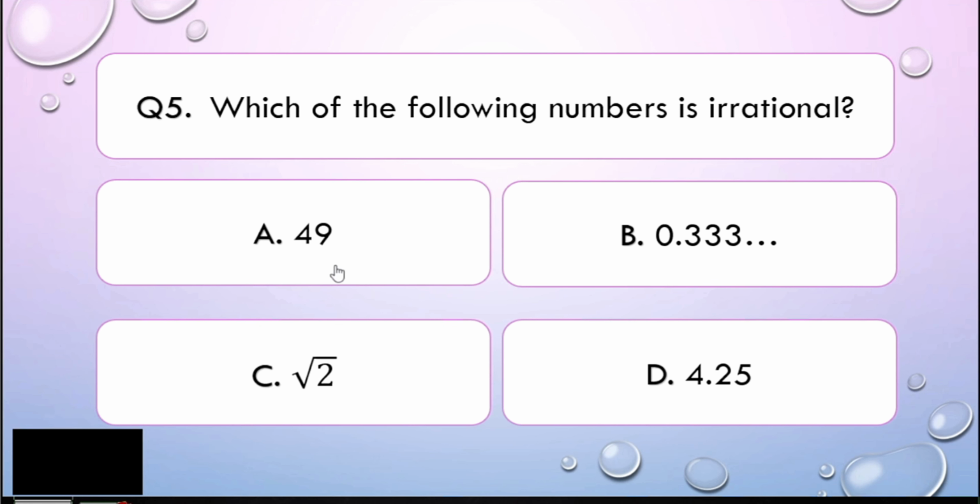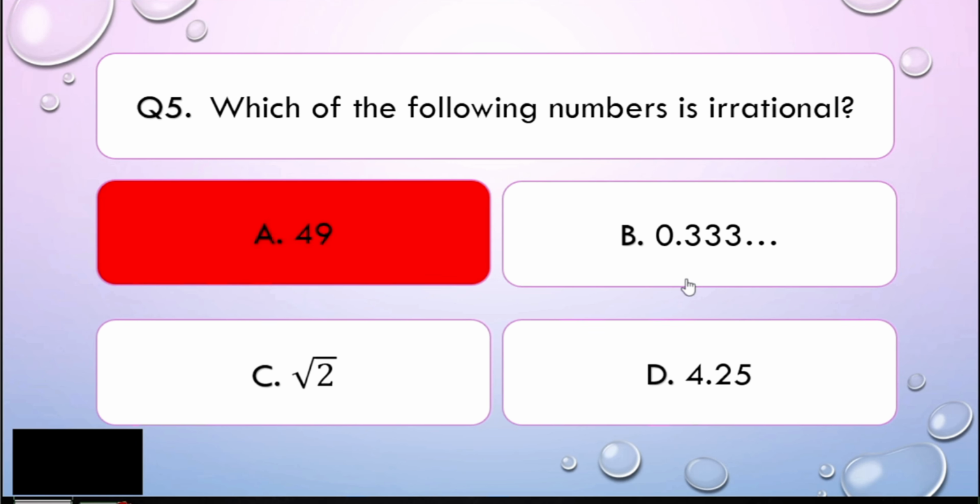When we have 49 as a whole number, it is understood that it has 1 as its denominator, so it can be expressed as two quantities. So letter A is wrong. How about B? 0.333, it never ends. It comes from the fraction 1 over 3. 1 divided by 3. That is the result, 0.3333.